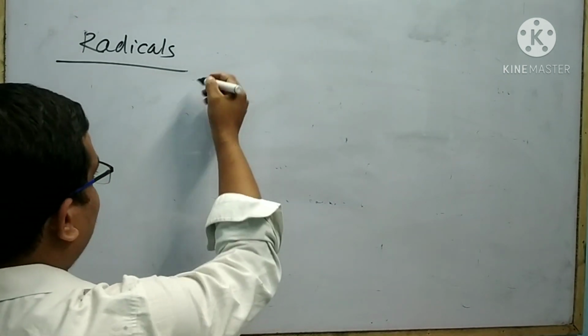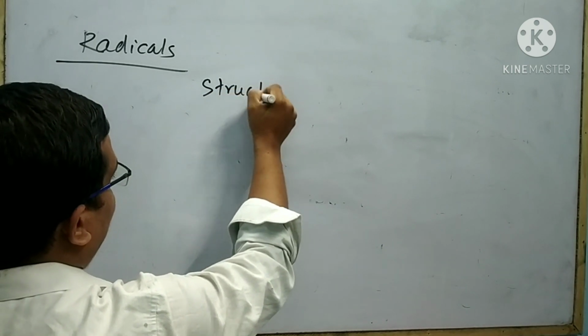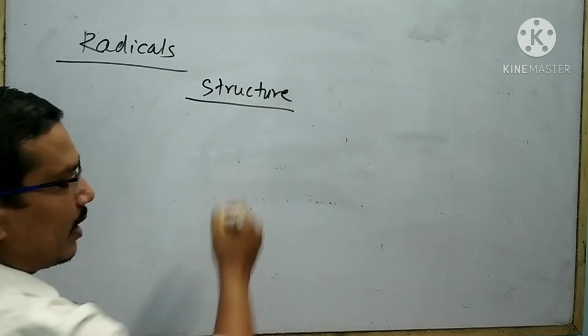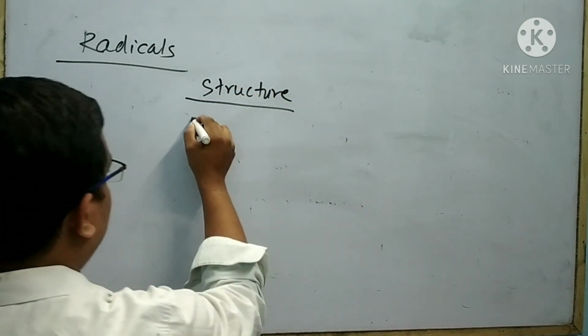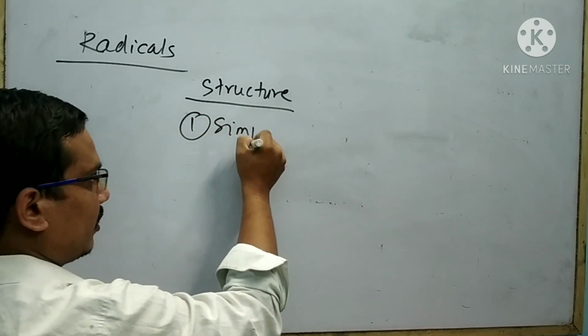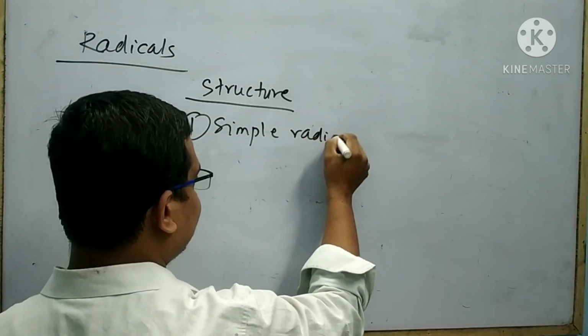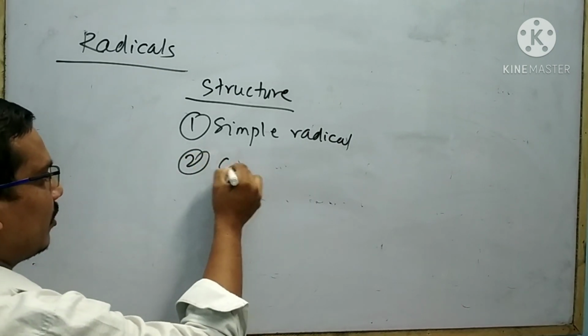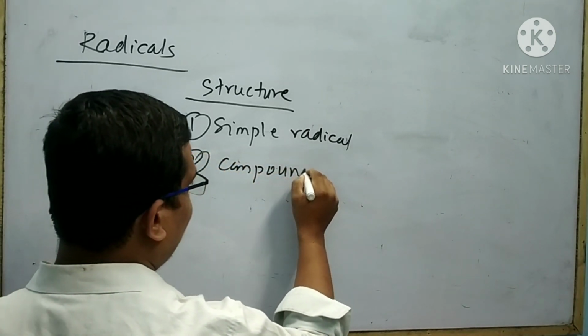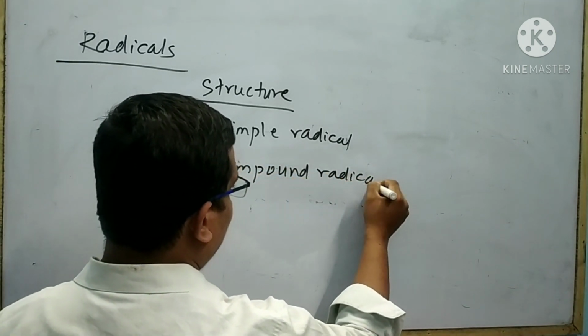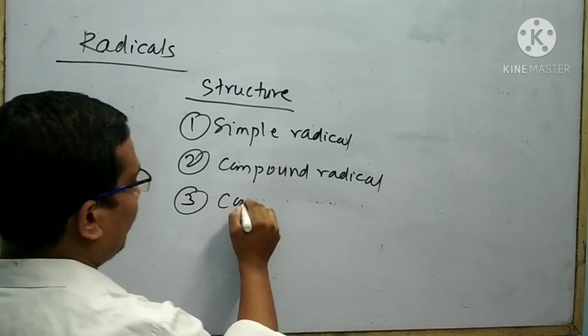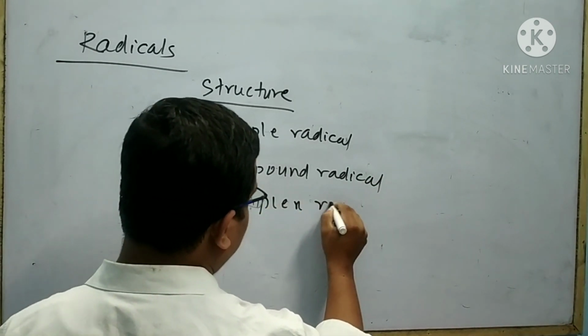Depending upon the structure, radicals are classified into three types. One is the simple radical, number two is the compound radical, third is the complex radical.